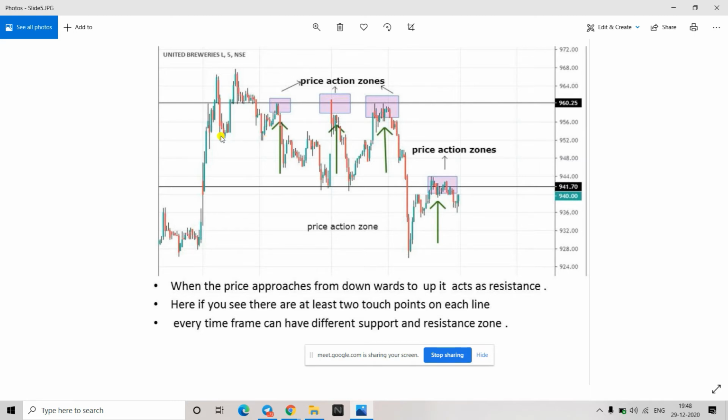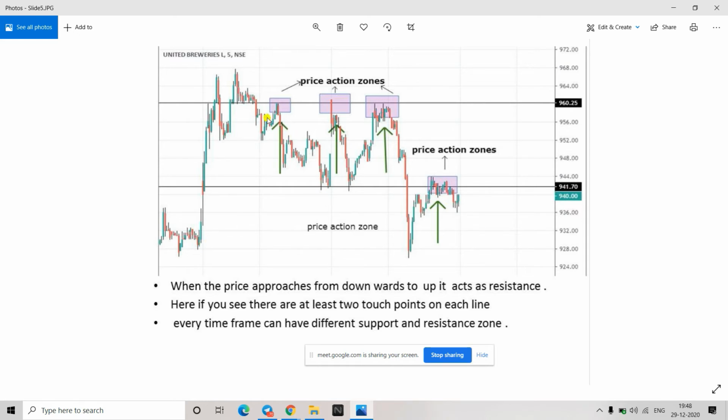Like at the support, I bought at my second support. It is a weak support because the amount of buying which has come up here has not taken the price to a very good upside. It is very small. Like in this case, it went from here to here. So that means there was a good support. That's how we understand.